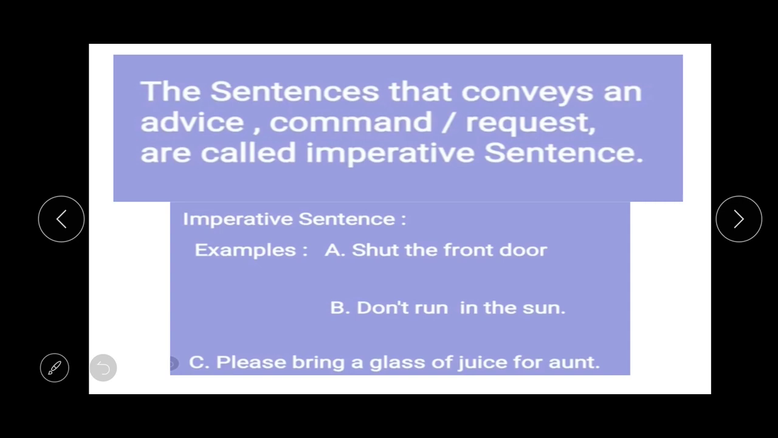So student, here you can see number A, shut the front door. It conveys a command. Then don't run in the sun, it's an advice. And the last one, please bring a glass of juice for aunt, it's a request. That's why they are called imperative sentences.